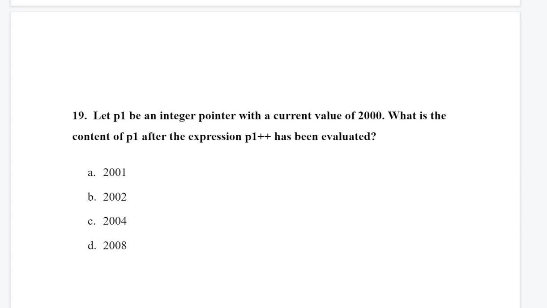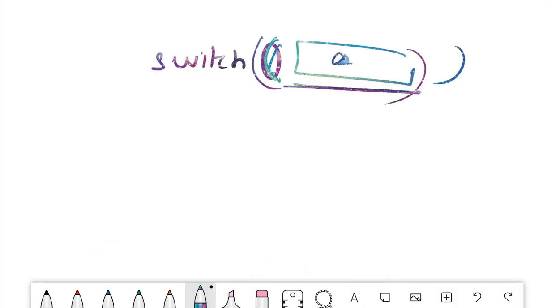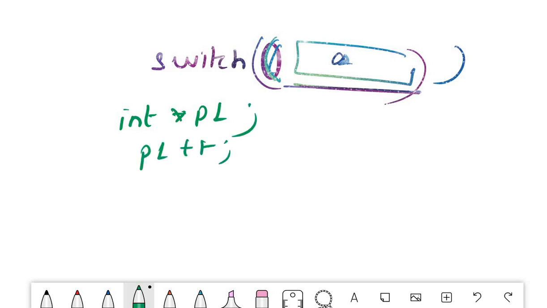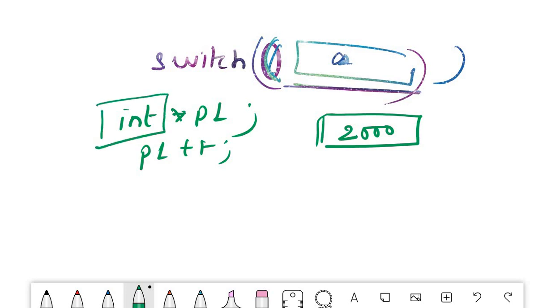Okay, so we have studied this in the pointer arithmetic portion. If you have a pointer P1 and you increase its value by 1, the address value gets increased by the size of the data type.